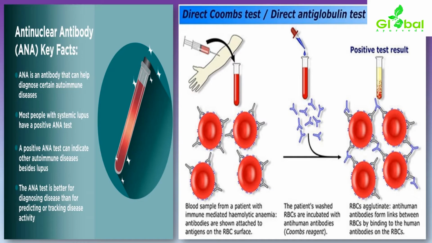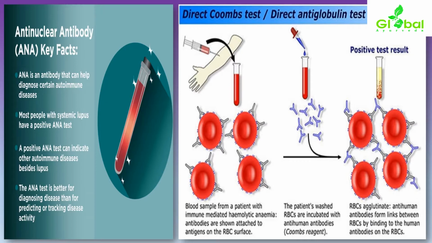A positive ANA test can indicate other autoimmune diseases besides lupus. So other autoimmune related conditions can also be traced out when we do the ANA test. ANA is better for diagnosing disease than for predicting or tracking disease activity.